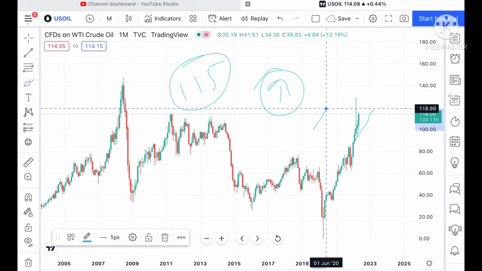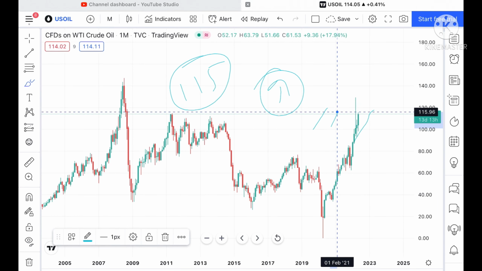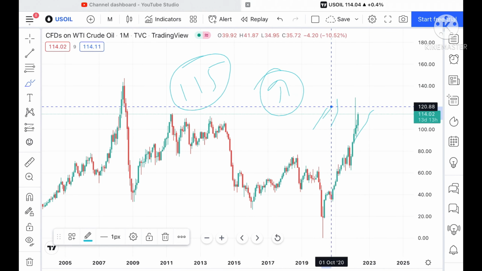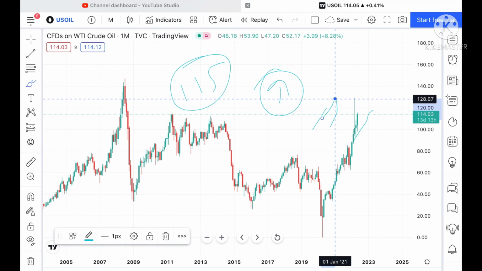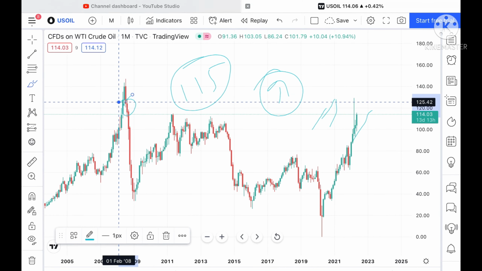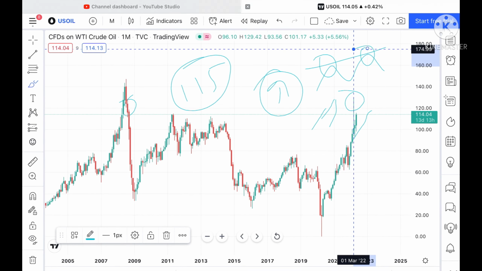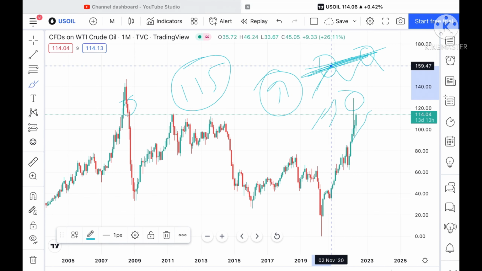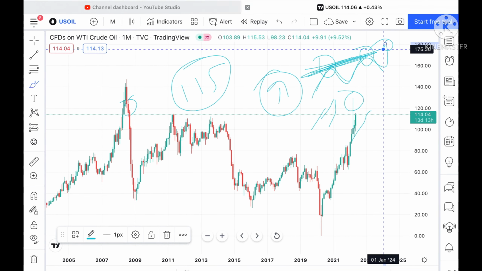Suppose the price goes above this level, then we can see it can go to a level of 120.12, and from there it can move further upside towards a level of 128.07. Okay, and if it goes above this level, then we can see further upside, because this level is already on a weakened support. This level has already been tested twice, and I have already told you that if a price has been tested twice, the probability will be high that the third time it can go further upside.